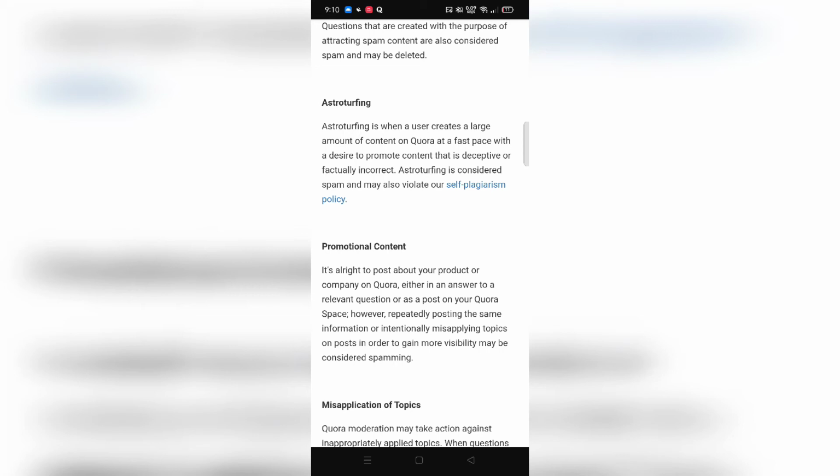So this is basically like with a newbie. If you are actually a newbie, and when I was a newbie on Quora, even I thought this, that okay, let's just go ahead and answer 10 to 12 questions and so on and so forth, and my profile is gonna go viral. No, it doesn't work that way. If you do that, even if you do not include any affiliate links or something like that in your Quora answer, the Quora algorithm is going to think that you are spamming it, because you're answering a lot of answers at the same time. And it's just how any particular algorithm works, even Pinterest does the same thing. If you have not watched my Pinterest videos, you need to go ahead and check it out.